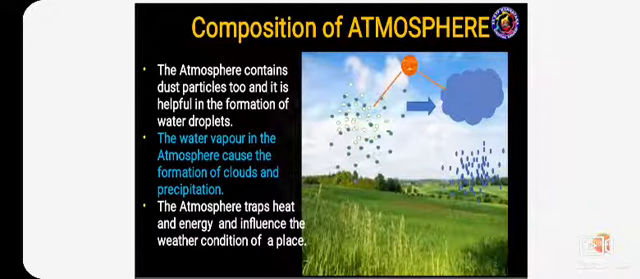Come to the second point, children. The water vapor in the atmosphere causes the formation of clouds and precipitation. So, what is the meaning of water vapor? It is nothing but small drops of liquid in this atmosphere. It causes the formation of clouds and precipitation. So, this atmosphere attracts heat and energy and influences the weather condition of places. This is helpful to find out the weather condition in our atmosphere.